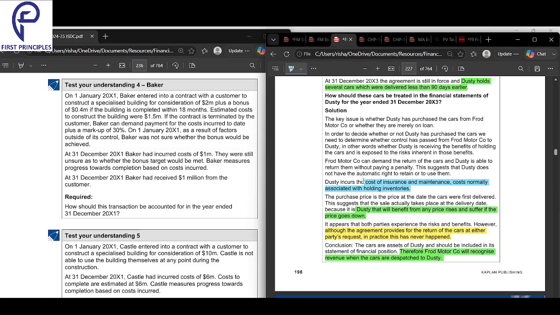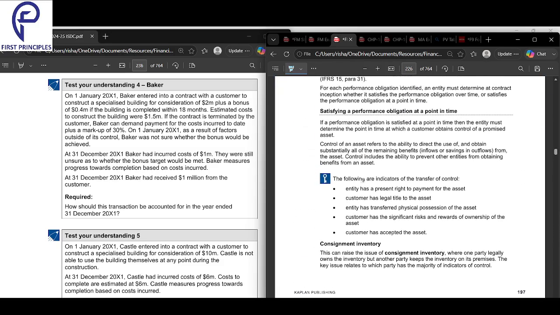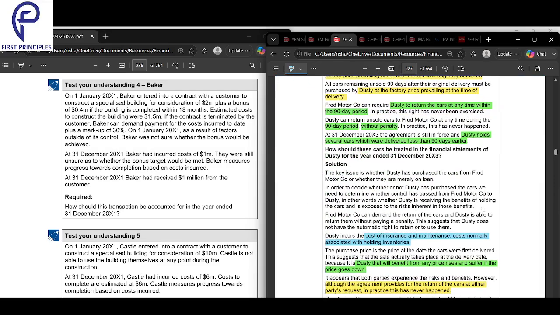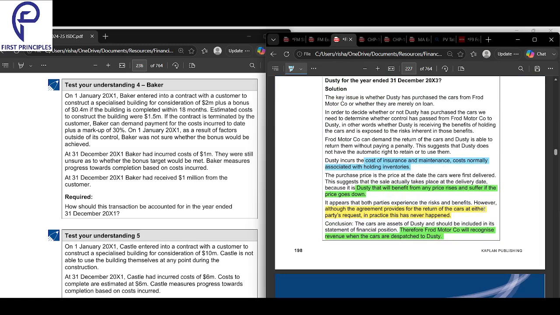The fact that he will benefit from any price increase and suffer if the price goes down. So any increase or decrease in the price, the one who holds the benefit and the loss of the same is the reason why Dusty has been given as the owner of the particular car. Okay, and he will recognize it in the balance sheet. Now we'll read the three lines that are here. Where one party legally owns the inventory but the other party keeps the inventory, the key issue is which party has the majority of indicators of control. In this case, Dusty has the majority of indicators of control and he should include it in its balance sheet.